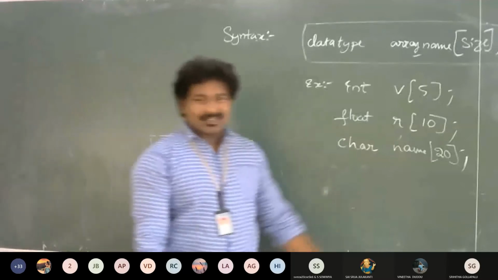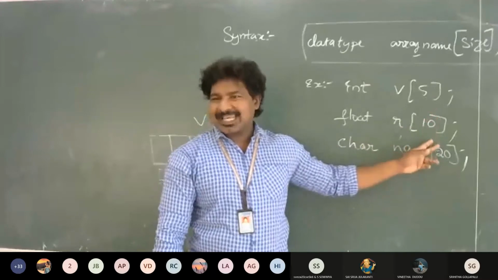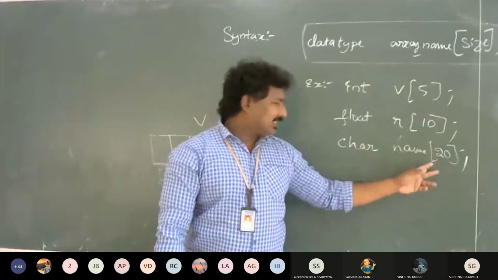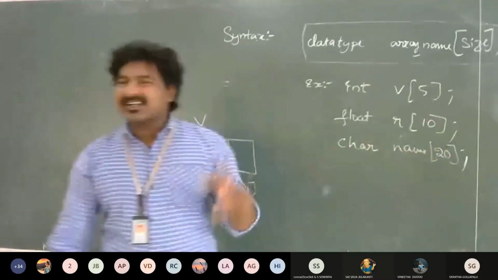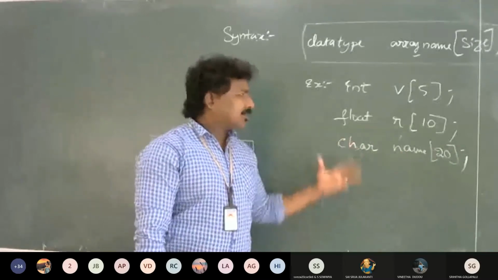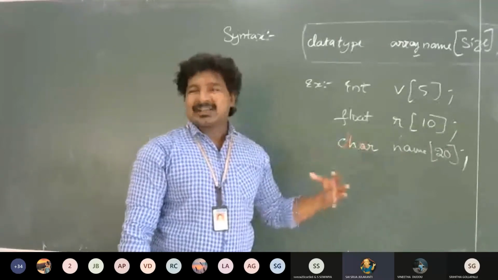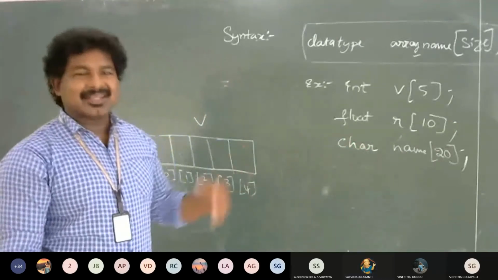So what do you mean by this? This is a collection of 5 integer numbers. This is a collection of 10 float numbers. This is a collection of 20 characters, right? So that is how you can remember these things. So this is all about array declaration.